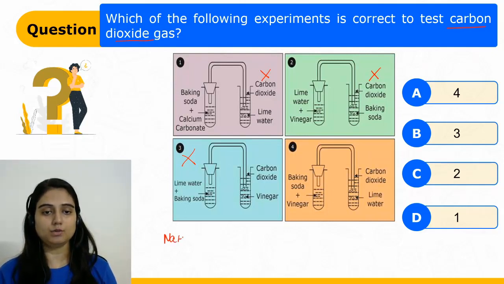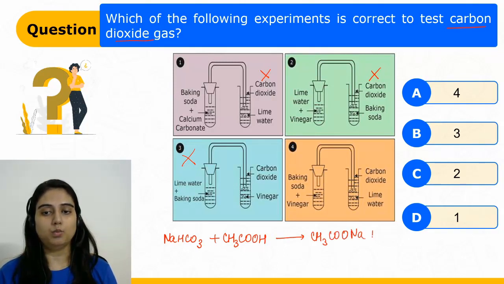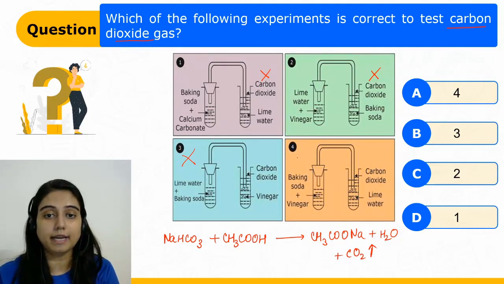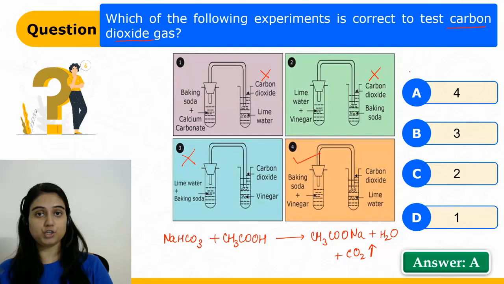When baking soda, that is your sodium bicarbonate, reacts with the vinegar, that is acetic acid, then it gives us sodium acetate with water, and yes, carbon dioxide gas is released. So the correct experiment is the fourth one, and the correct answer is option A.